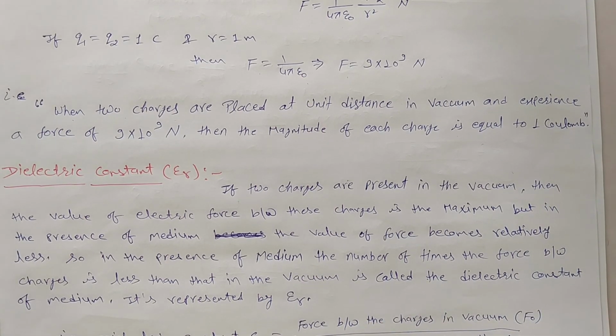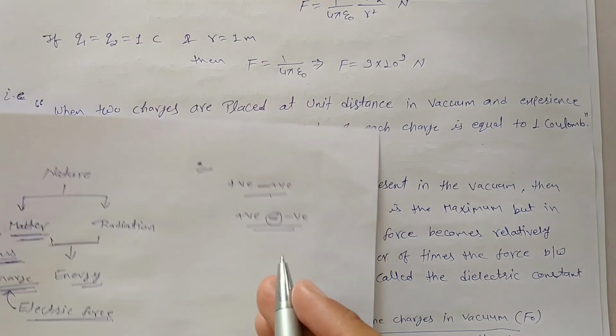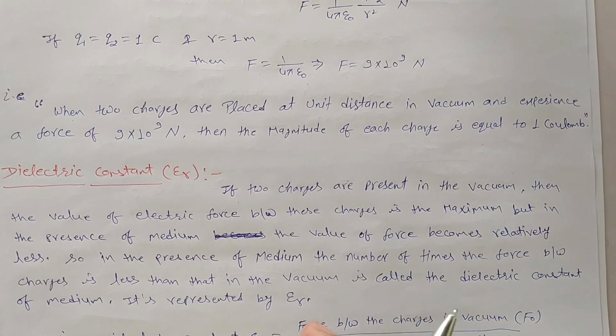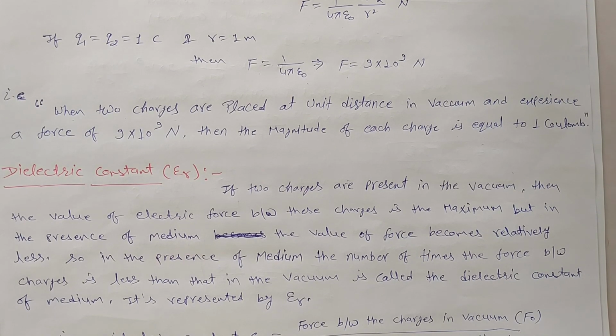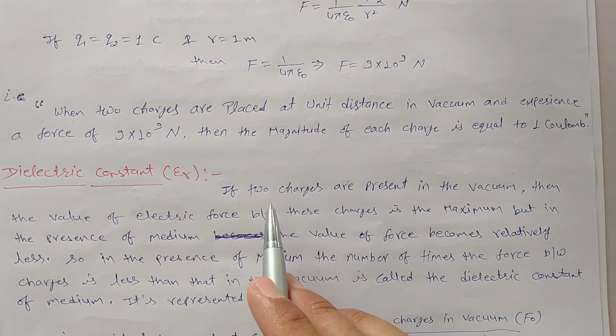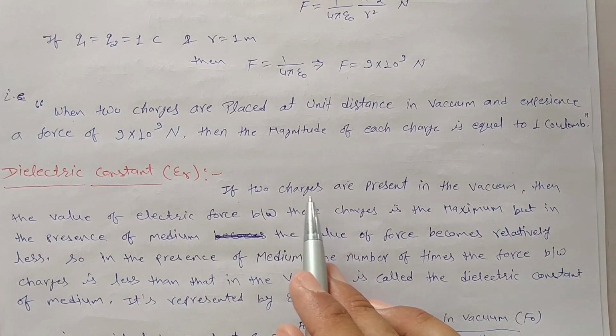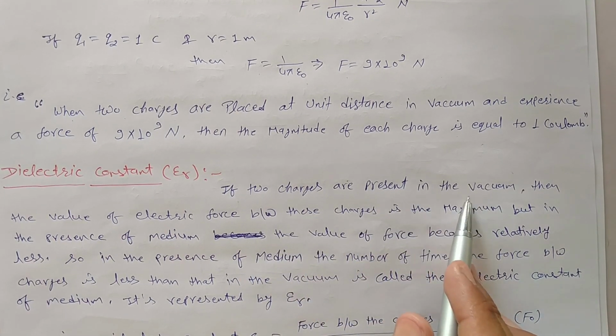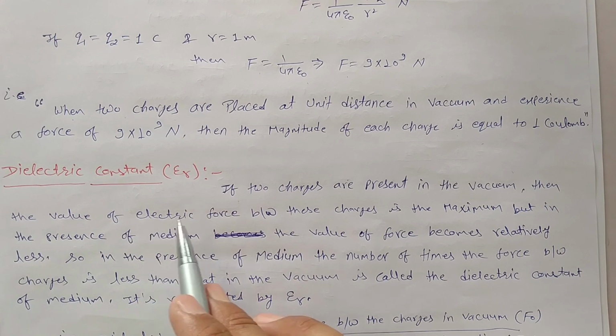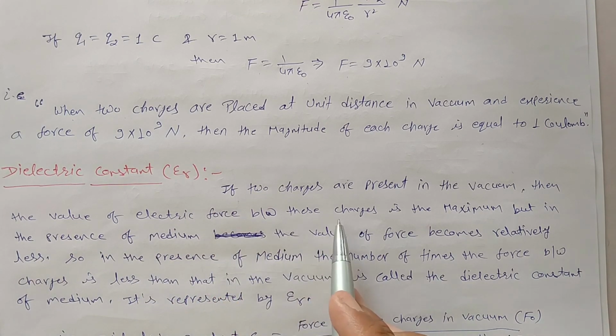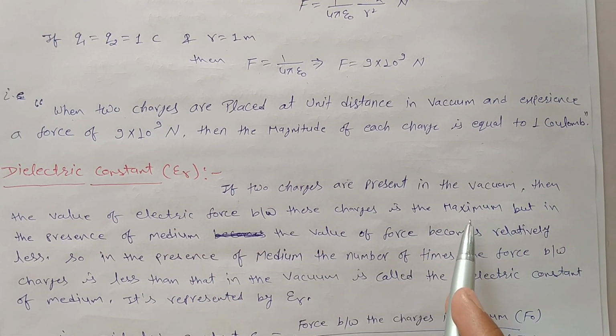We know that if two charges are present in vacuum, then in this condition the force acting between these charges is maximum. We can say if two charges are present in the vacuum, then the value of electric force between these charges is the maximum.